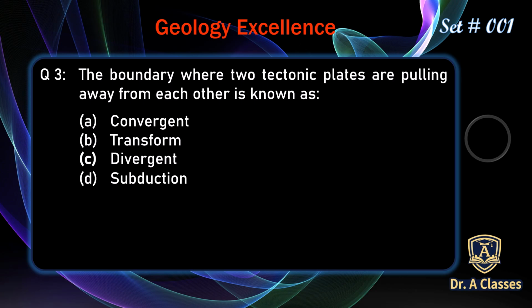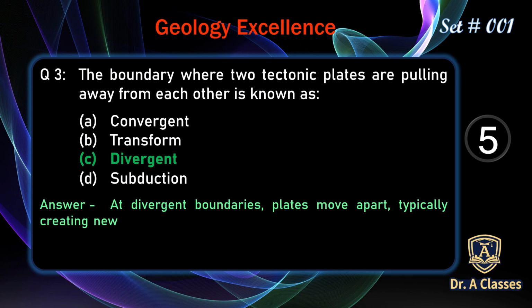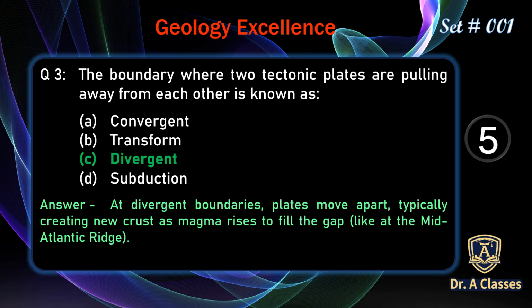The boundary where two tectonic plates are pulling away from each other is known as A. Convergent, B. Transform, C. Divergent, or D. Subduction. The correct answer is C. Divergent. At divergent boundaries, plates move apart, typically creating new crust as magma rises to fill the gap, like the mid-Atlantic ridge.